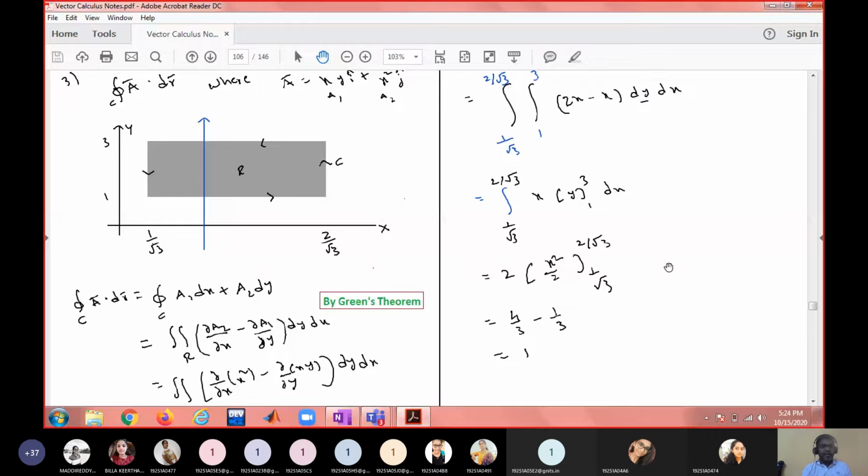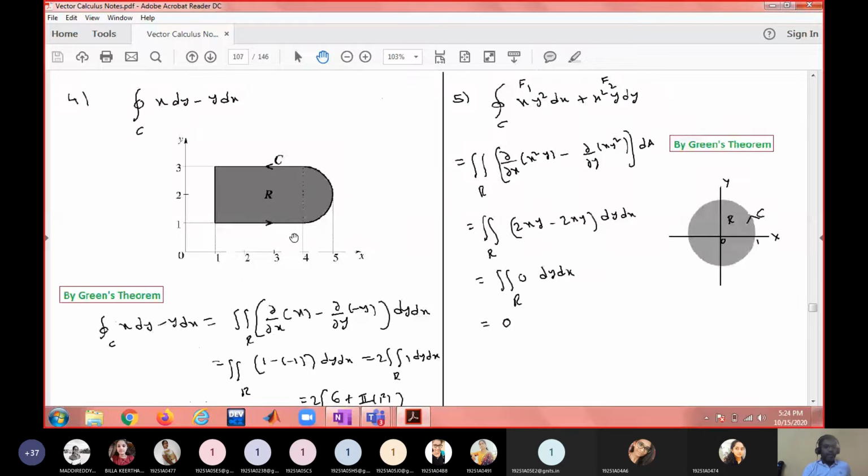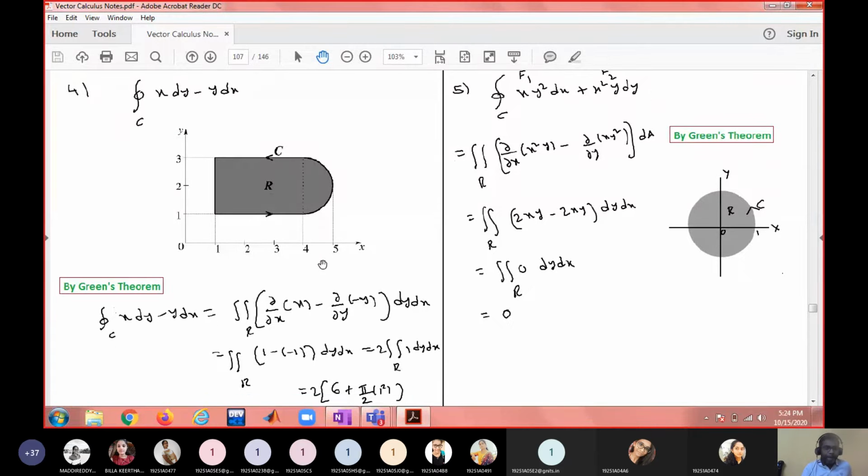Again, this is also another GATE problem. This is a region, a simple closed curve. Because it is a simple closed curve in the xy plane, you can convert using Green's theorem. But choosing the order is to be done carefully. If you take dy dx order, here entering through line, leaving through line. But here entering through circle, leaving through circle. So dy dx order is not suggestible, because you have to partition the region